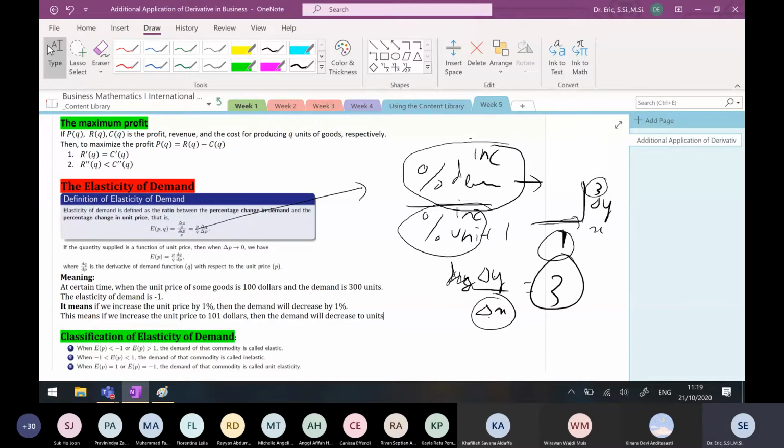How many units will the demand decrease? Oh, I see, sorry, because the demand is 300, 1% of 300 is 3. So it will decrease from 300 by 3 units, that is 297.